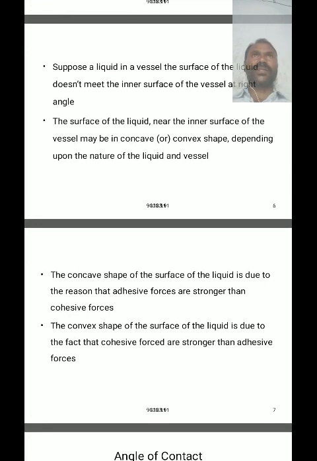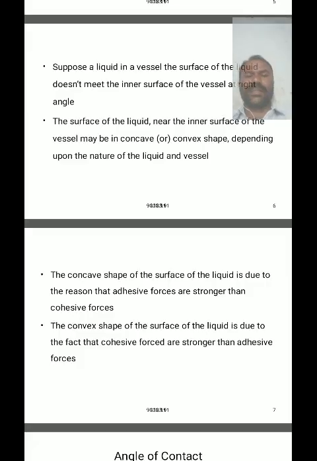So due to the cohesive forces the surface of a liquid is depressed below and its shape is concave. Due to the adhesive forces the surface of a liquid rises up and its shape becomes convex.